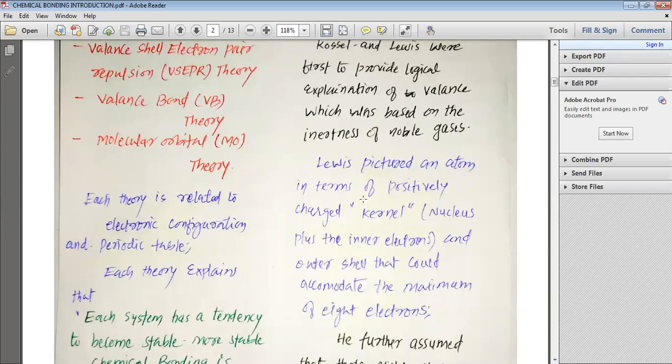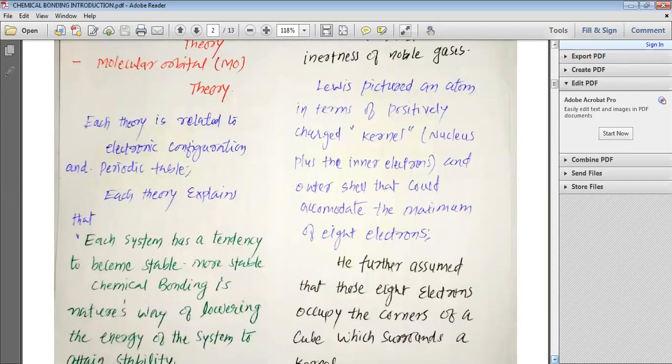Lewis pictured an atom in terms of a positively charged kernel, or a nucleus plus inner electrons, and an outer shell that could accommodate a maximum of 8 electrons. You know, Lewis imagined an atom as if it has a kernel.